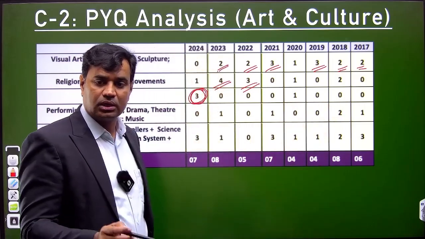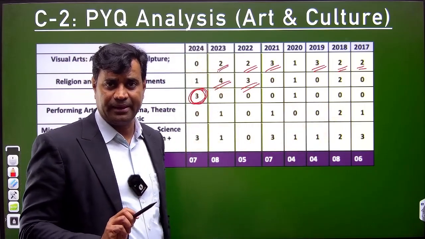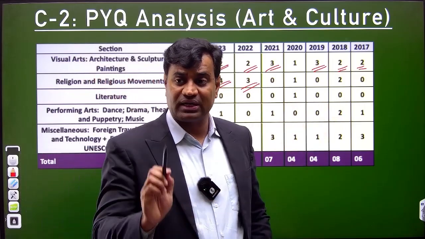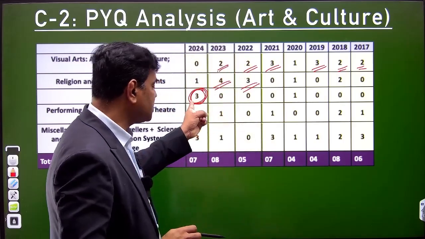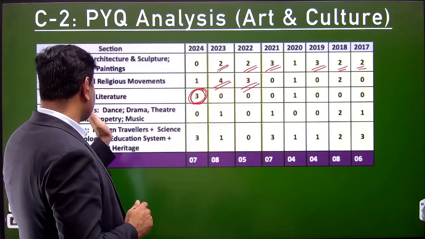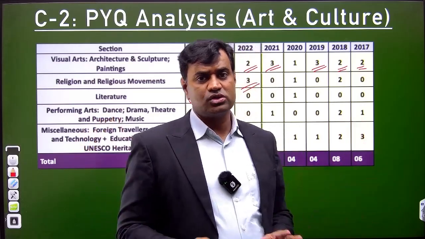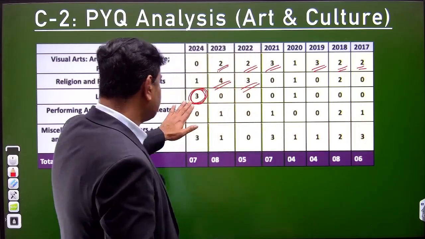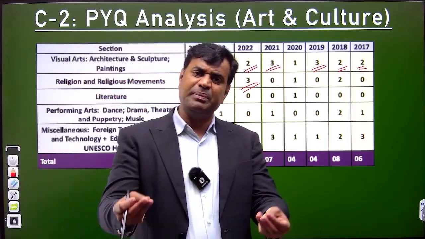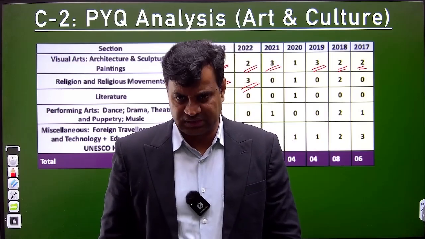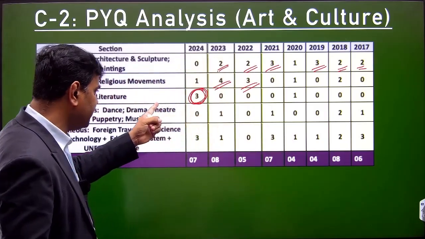What does it mean? Don't skip any topic. If you're skipping any topic, you are at a big risk. 3 questions were asked. Those who skipped art and culture last year, it could have been very tough for them, because obviously the 3 questions could have been missed easily. Don't do that. For instance, a very basic text was asked in a match the following: Devi Chandraguptam, which was written by Vishakha Dutt. So obviously, be ready for surprises.